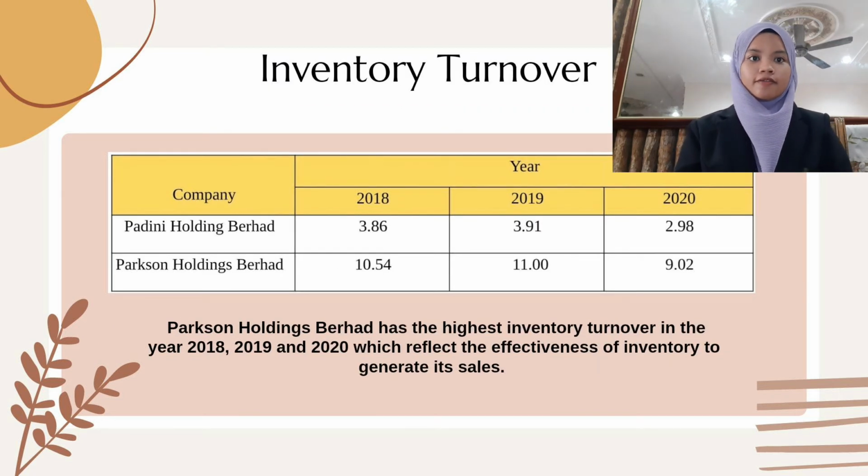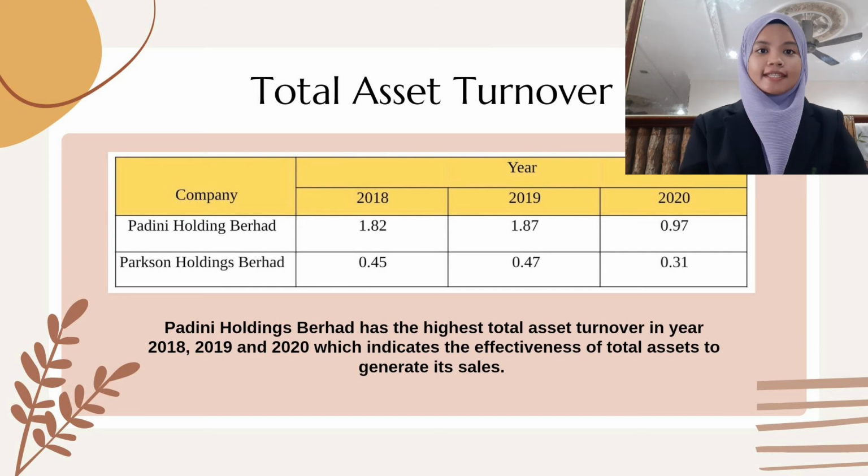Next is inventory turnover. You can see Padini Holdings Berhad and Parkson Holdings Berhad, but Parkson Holdings Berhad has the highest inventory turnover in the years 2018, 2019 and 2020, which reflects the effectiveness of inventory to generate sales. Lastly is total asset turnover. Padini Holdings Berhad has the highest total asset turnover in years 2018, 2019 and 2020, which indicates the effectiveness of total assets to generate its sales. That's all for me. Thank you.